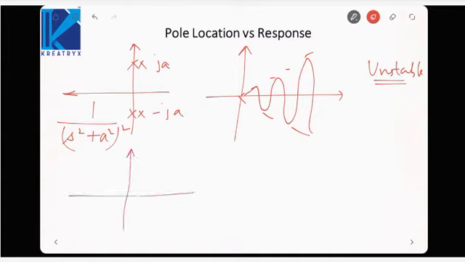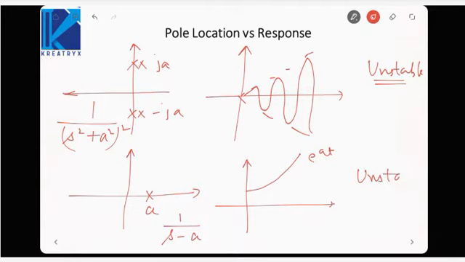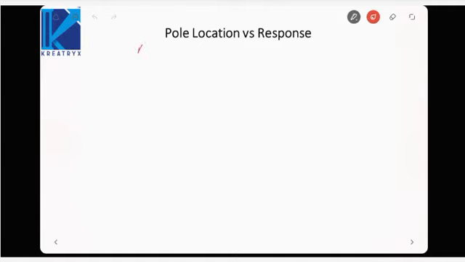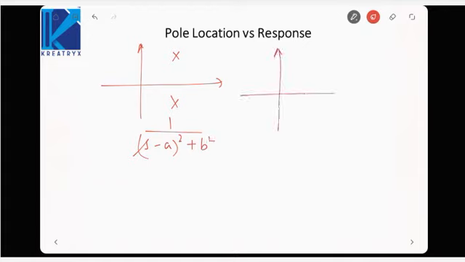Now what if the poles enter the right half plane? Suppose here the transfer function is 1 upon s minus a. The response would be e raised power at. So it is unstable. So as soon as a pole enters the right half plane, the system is unstable. Now suppose we take complex conjugate poles on the right half plane, that is 1 upon s minus a whole square plus b square. The impulse response would be oscillatory, but the oscillations will be in increasing amplitude. So this will also be unstable.